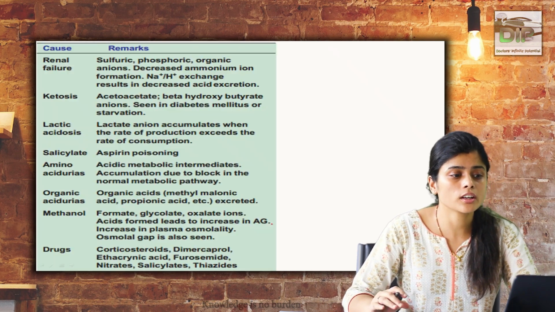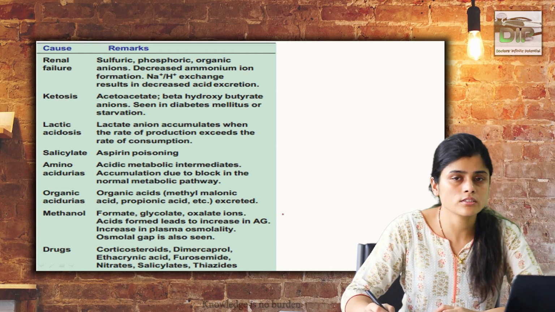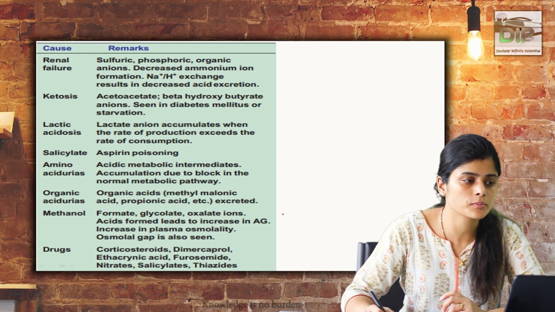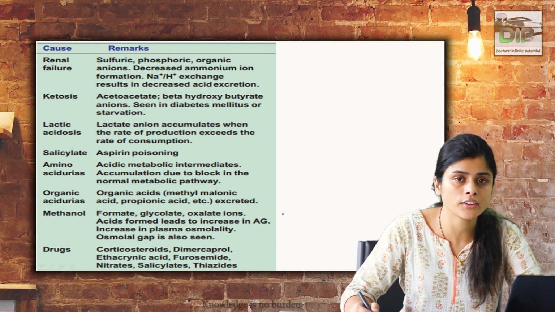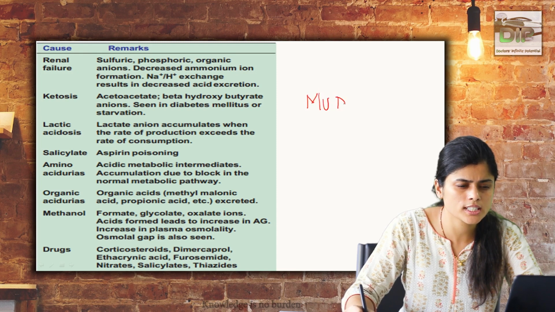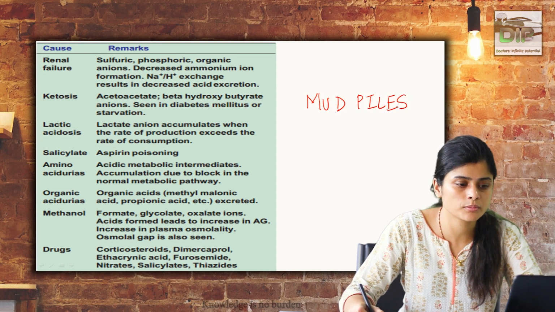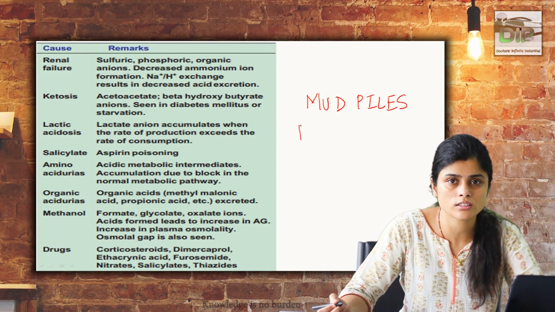Now, I'll be talking about the major causes of high anion gap acidosis. We can remember these by a simple mnemonic known as MUDPILES. In some other mnemonics, we can also say it as Dr. Mapples.